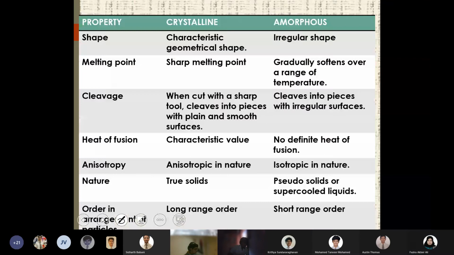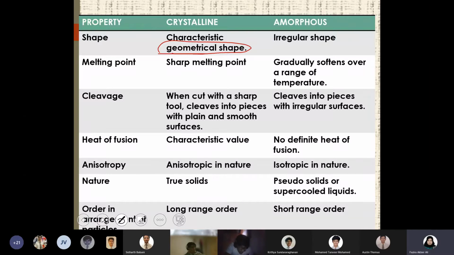If you're doing the property comparison of crystalline and amorphous, the first point will be shape. The crystalline has a geometrical shape. Geometrical shape means it will be either square or cube, or it could be a diamond shape, or a rhombic shape. That means a geometrical shape can be found in that particular substance.